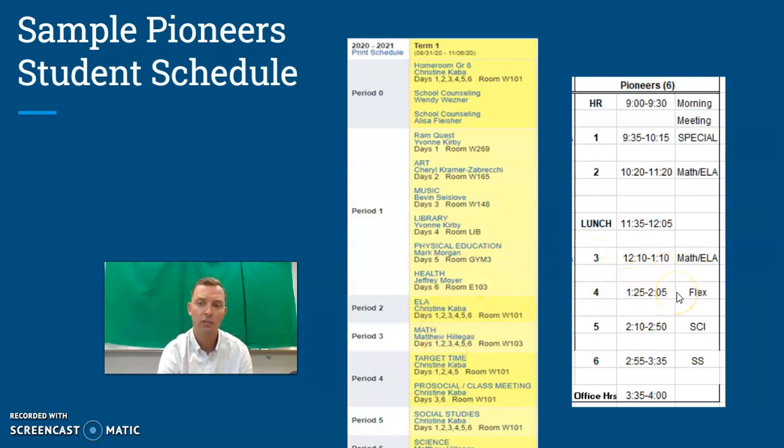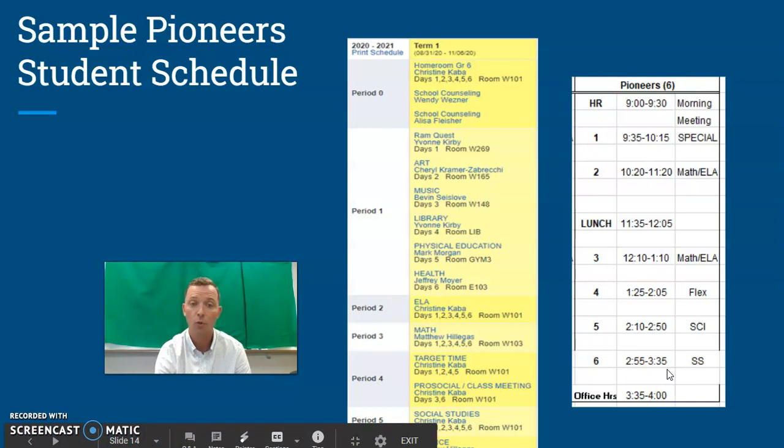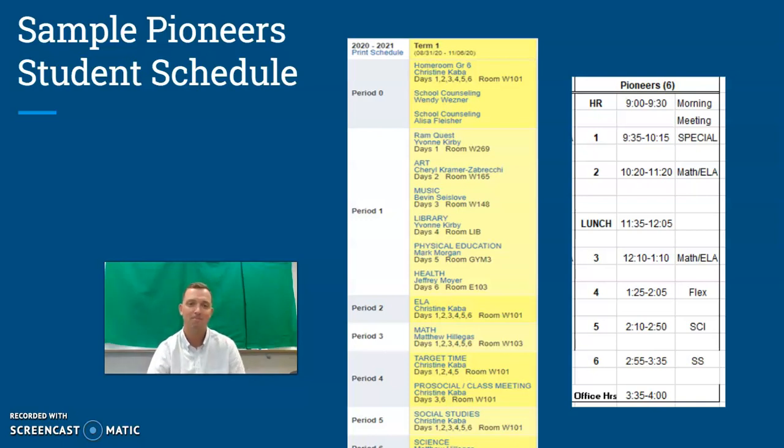The flex/target time would be your 4th block, 1:25 to 2:05. Then we would have science. Both switch classes or pairs would be in the same science class from 2:10 to 2:50, followed by social studies from 2:55 to 3:35. And again, office hours, 3:35 to 4 o'clock for our team. I'm going to hand it back over to Mrs. Nunneveller to follow up with some more scheduling information.